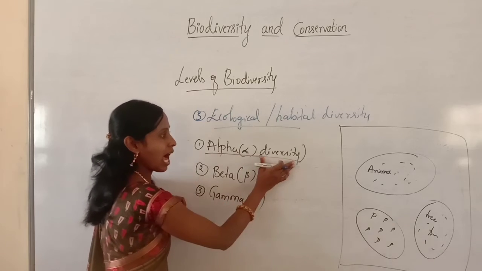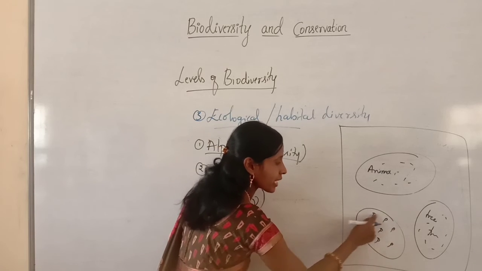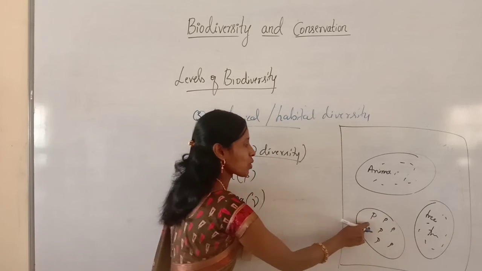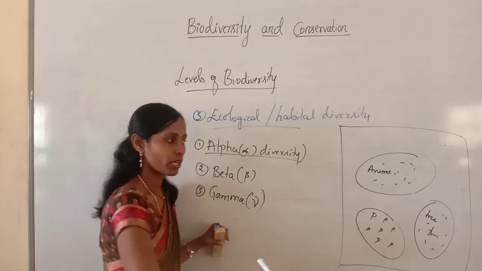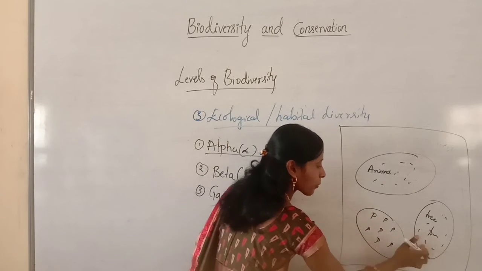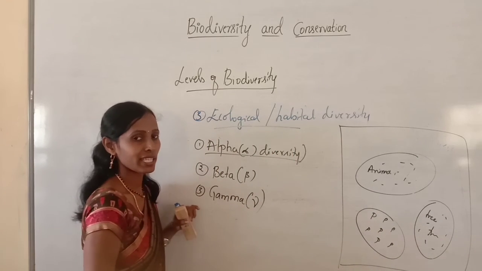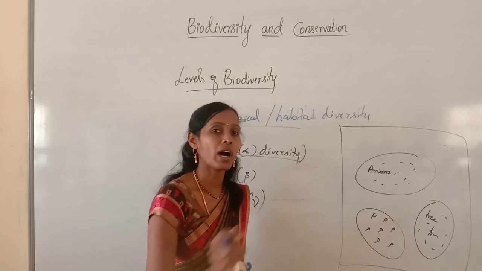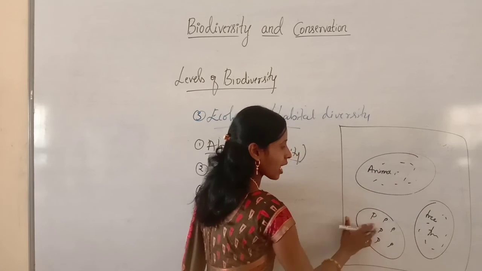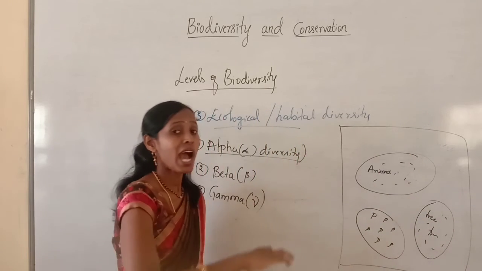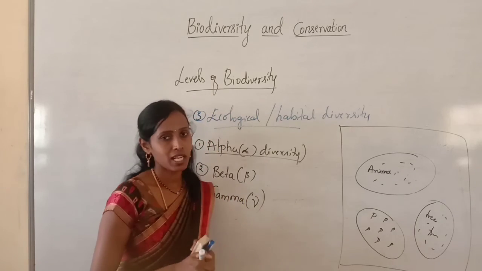Try to understand. Alpha diversity is the diversity within the community. In this community only, the diversity can be seen, that is alpha. And beta diversity is the diversity between the communities. The variations between these two communities is called beta diversity. And finally, gamma diversity is the diversity over a large geographical area. In this large area we will find different communities, and among the communities the variations are seen. It is called gamma diversity.